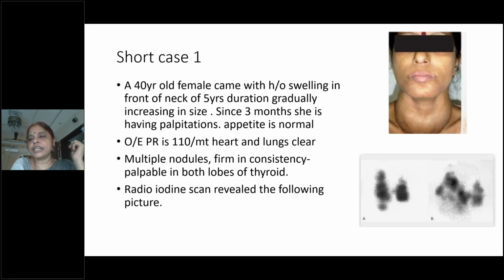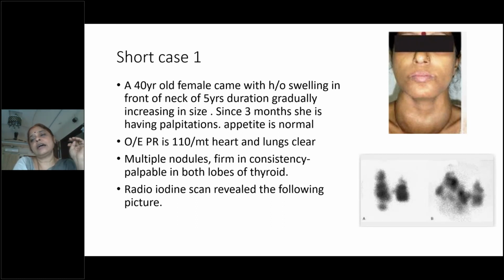The most common complication of a multinodular goiter is secondary thyrotoxicosis. 30 to 35% of untreated multinodular goiters land up with secondary thyrotoxicosis. The other complications are cystic degeneration, hemorrhagic degeneration, calcifications, and rarely, in less than 5%, malignant transformation, that is follicular carcinoma of the thyroid. So here in this case, we have a case of toxic multinodular goiter.